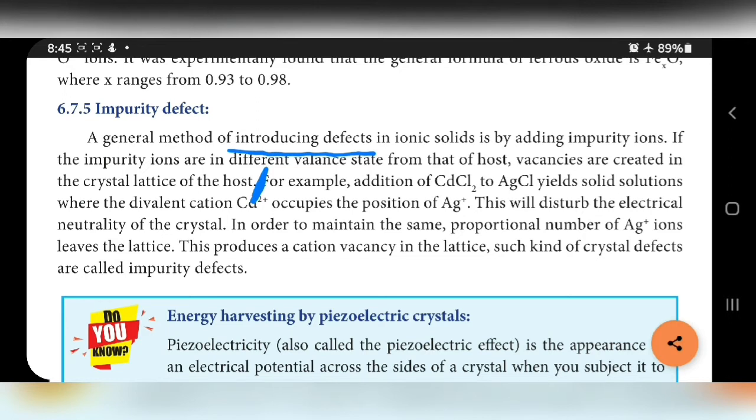I am going to explain these three lines only with the help of one example. Here the impurity cadmium chloride is added to AgCl. In AgCl, Ag valency is +1. In cadmium chloride, cadmium valency is +2.